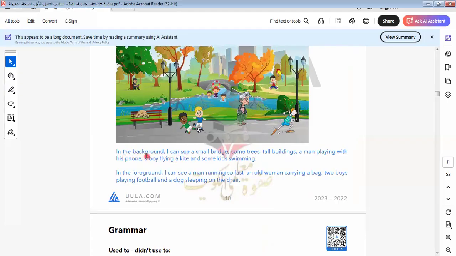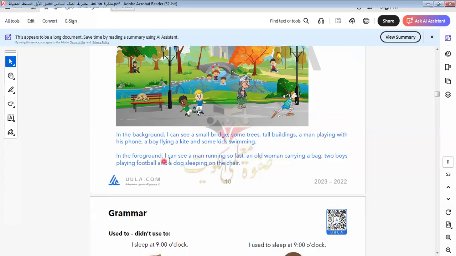Here is a picture of boys playing in the playground. In the background, I can see a small bridge, some trees, tall buildings, a man playing with his phone. This is the man playing with his phone. A boy flying a kite. Which one? This boy flying a kite, and some kids swimming. So here we are describing the picture.